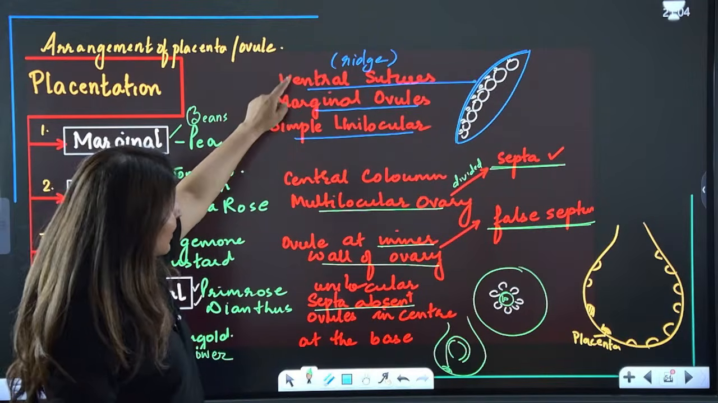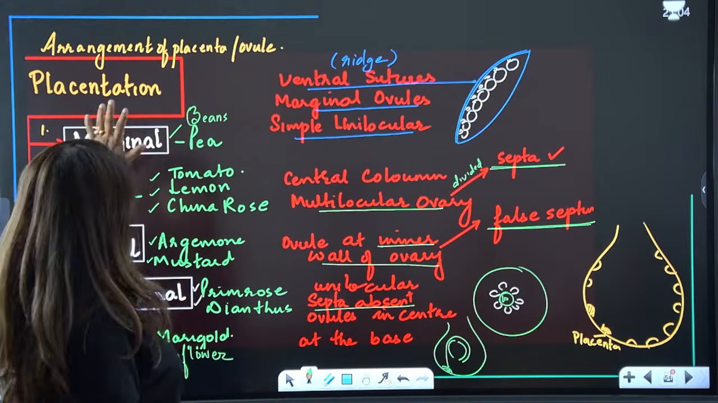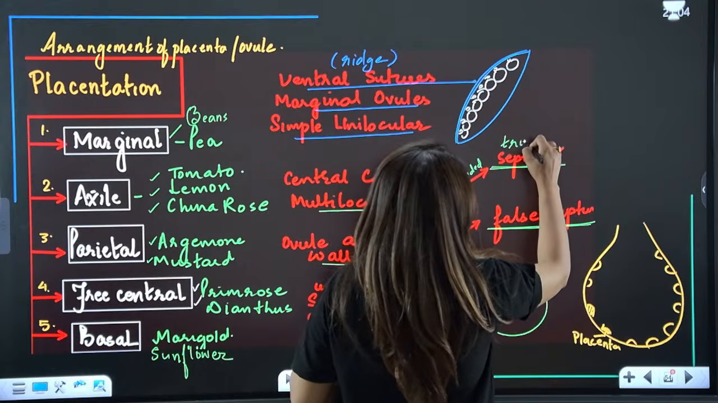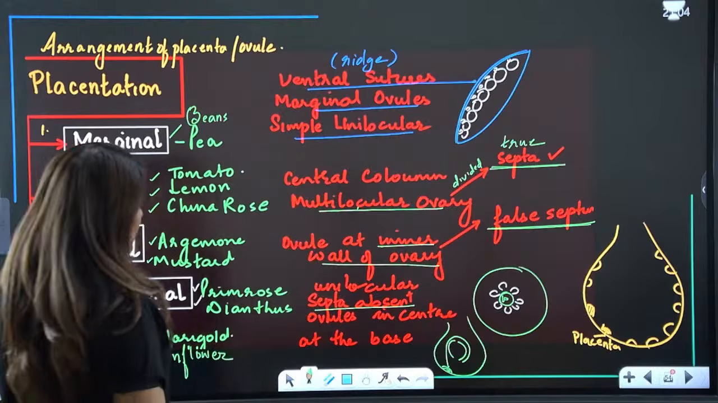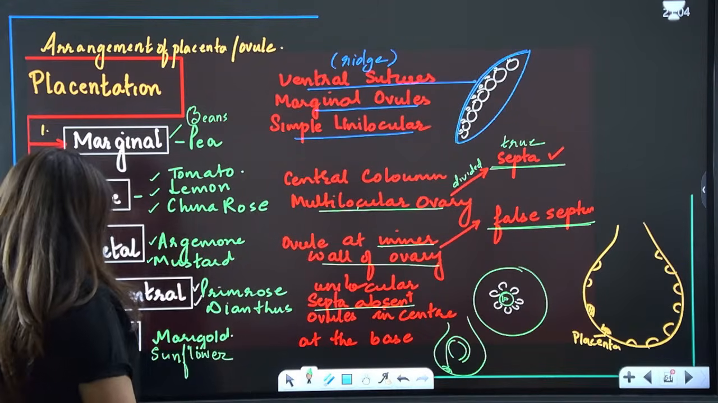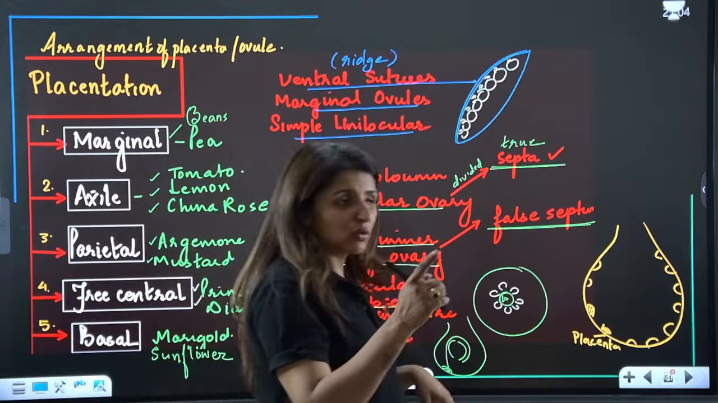Marginal: ventral suture, unilocular ovary, ridge. These words are all associated with marginal. Then true septa, multilocular ovary, right? So this is all axile. Then parietal, we have this word false septa. And then free central, we have no septa. And in basal, it is just one ovule at the base.